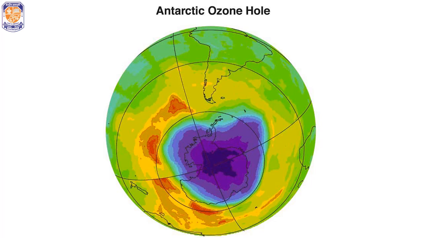Here the thickness of the ozone layer, which should be around 15 to 20 kilometers, has thinned down by 65 to 70%. As a result of this, UV rays are able to pass through this depleted layer, causing serious health problems.